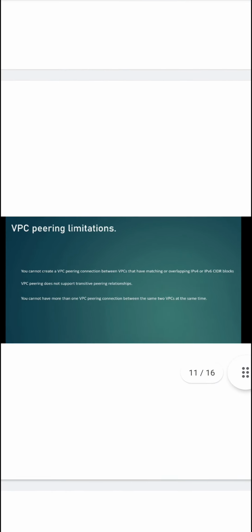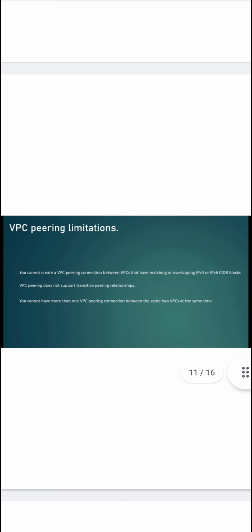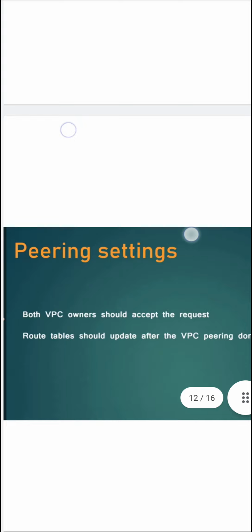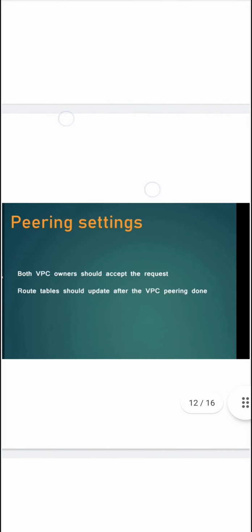There are some limitations: the IP addresses of the VPCs will not match, you cannot create a VPC connection between two VPCs at the same time, and we can create only a single VPC peering between two VPCs.